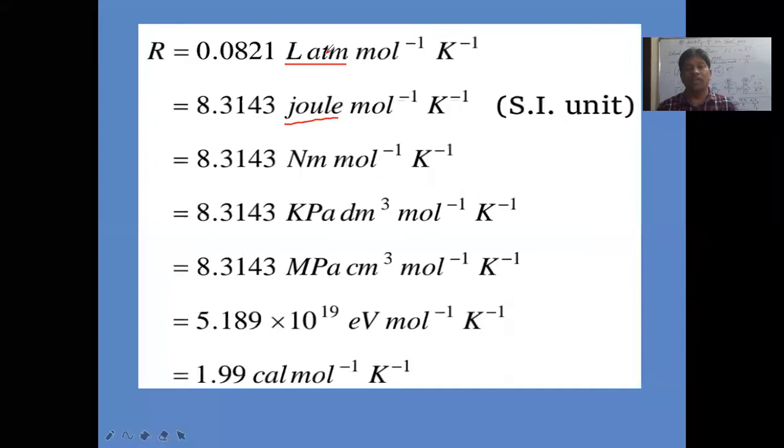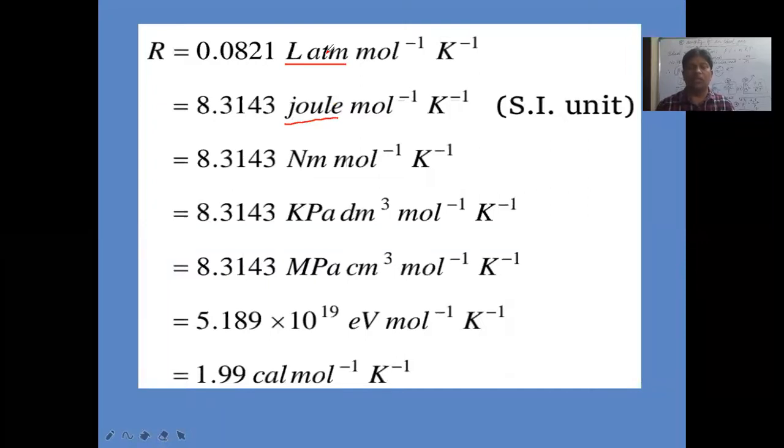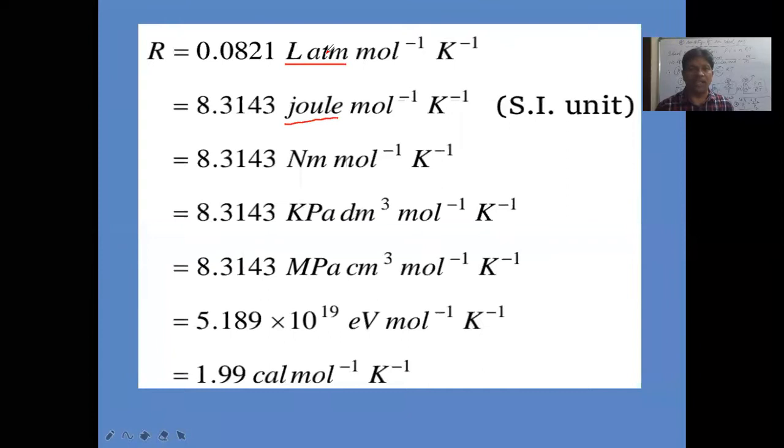101.3 joules is equal to 1 liter atmosphere of work done by the gas. So this type of work done by the gas is called pressure-volume work done. Remember, 1 liter atmosphere is equal to 101.3 joules.